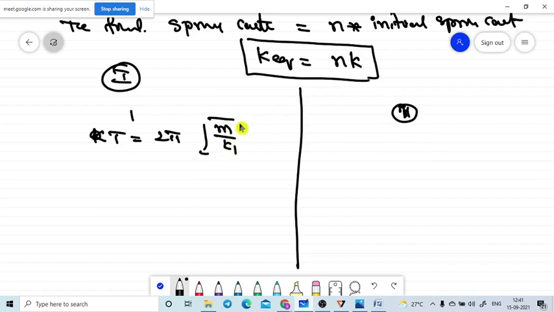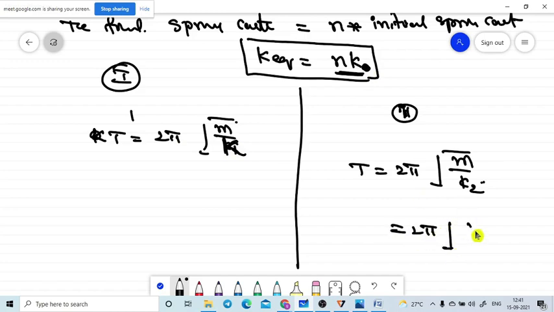So what about this case? T is equal to 2 pi into square root of M by K2. But K2 is equal to N K1. Let me take N K1, otherwise take it as K. Any one formula you need to follow. Then 2 pi into square root of M by N K we will get.